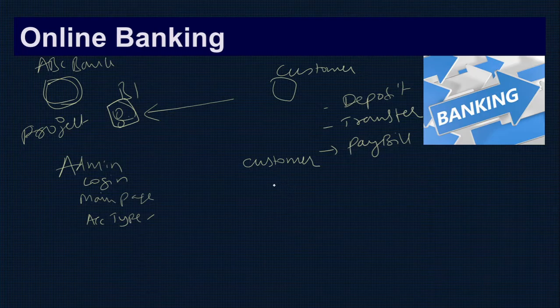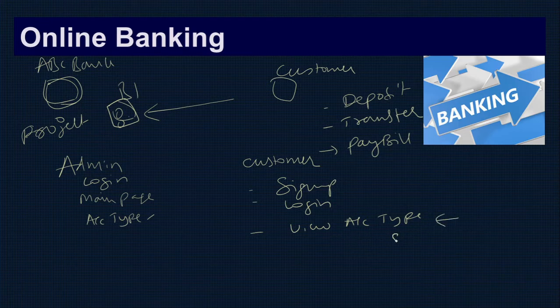Now what the customer can do is sign up. After that they can log in. Then they can view the account types. From that, they can select the type they want. After that, they apply for the particular type.